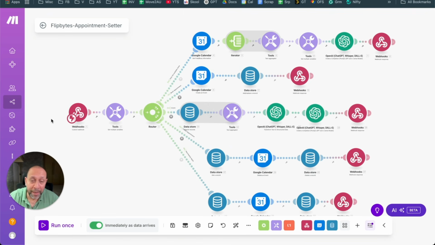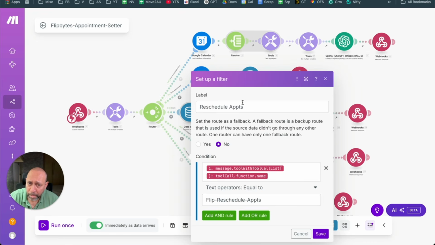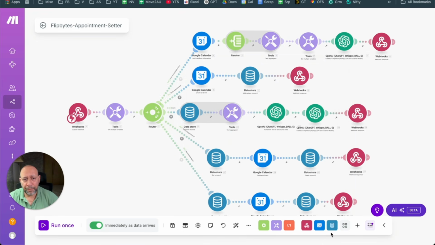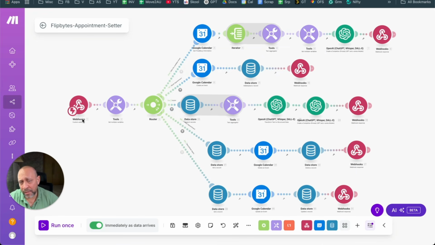For getting all the appointment names, right? So remember when it said that, okay, you have multiple appointments. For the multiple appointments, it uses this particular flow. Check all appointments, it uses this flow. Then after that, this is the cancel flow, and this is the reschedule flow. Okay, that's it. So these are the 5 flows, and the same webhook will be used depending on which function is called. Depending on which function is being called, it will actually send those values to the webhook.